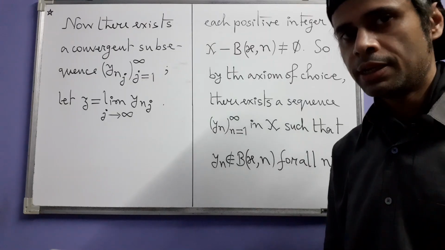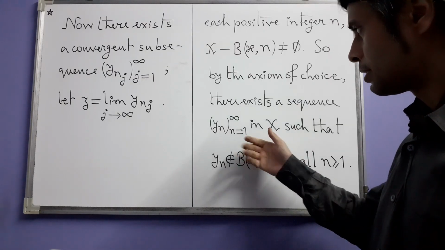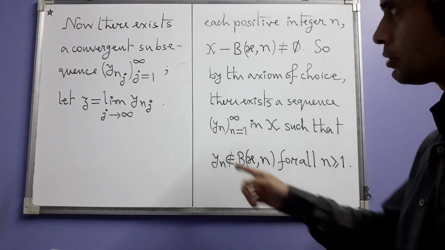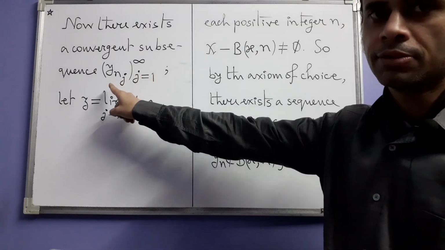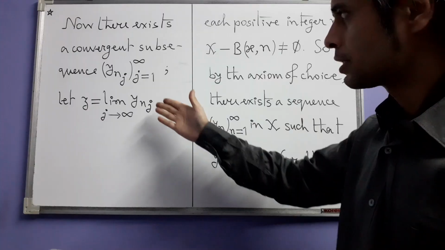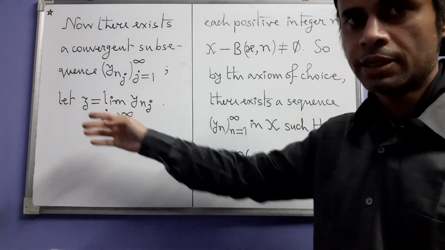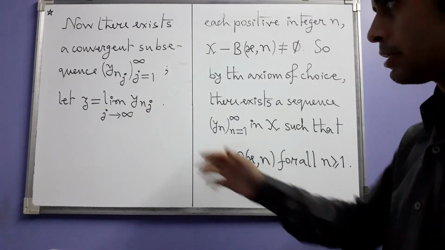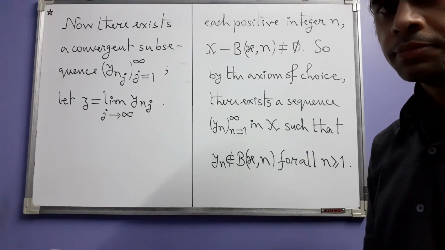Now we are still in a compact space x, and this is a sequence, so there will be a convergent subsequence y_nj, where j goes from 1 to infinity, that converges to some point z of the space x as j approaches infinity.